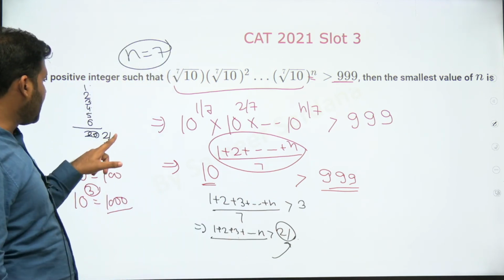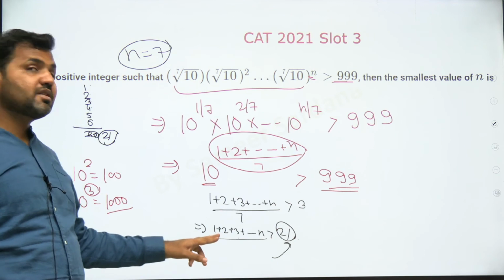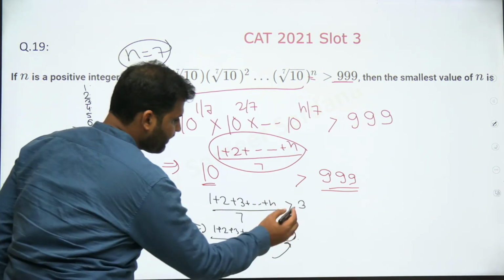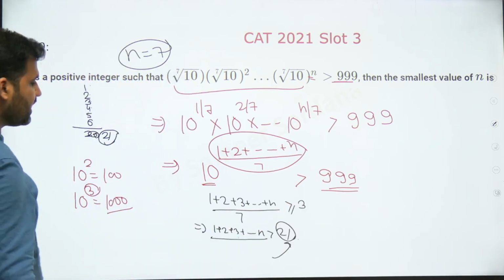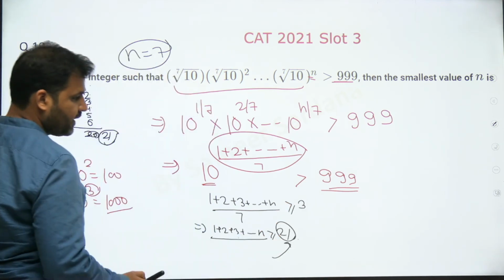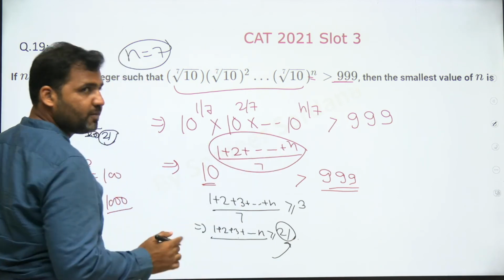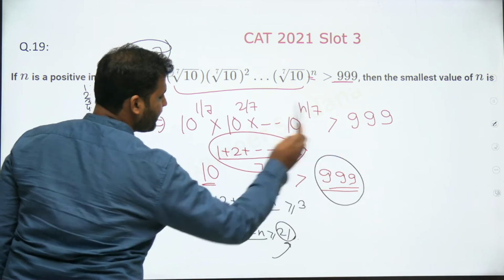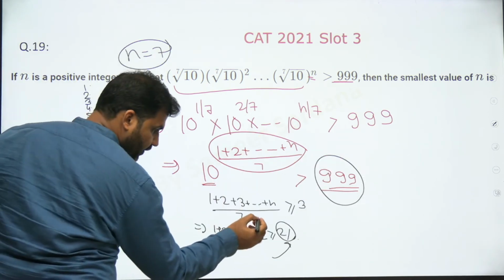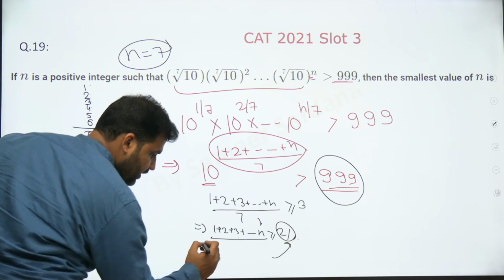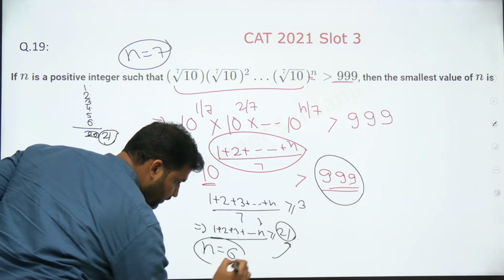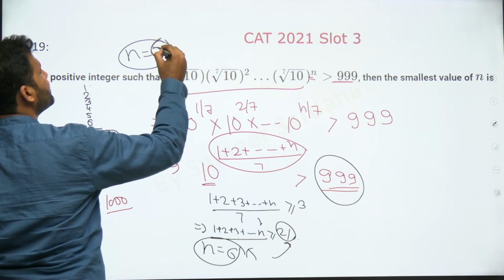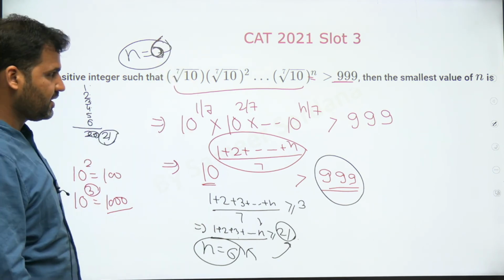At n equal to 6, the total summation is coming out to be 21. I want it to be greater than or equal to 21. In fact, sorry, this has to be greater than or equal to 21, guys, right? Because even if I take this whole value to be equal to 3, it will still be greater than 999. So for what value of n is this total summation greater than or equal to 21, the least value of n that you can put is 6. Summation of the first 6 natural numbers is 21. So n will be equal to 6, guys. 6 would be the correct answer to the question. 6 is the right answer.